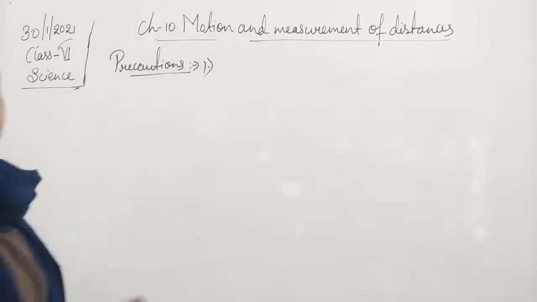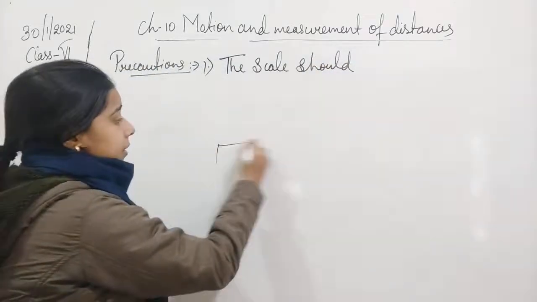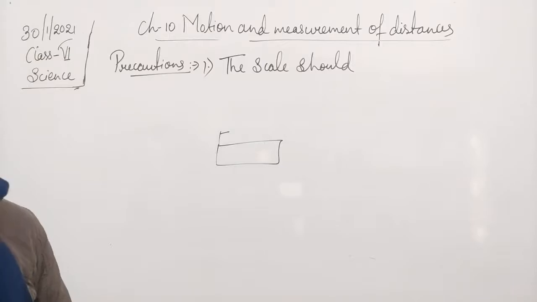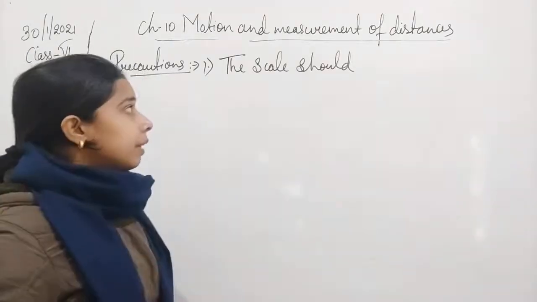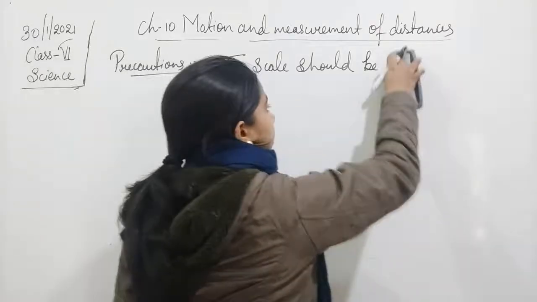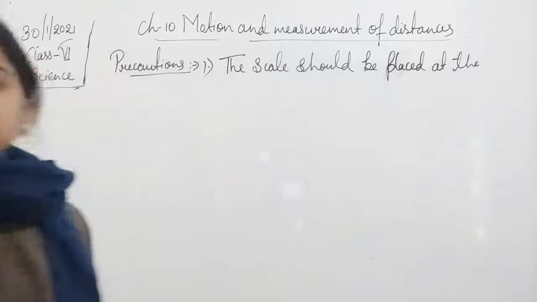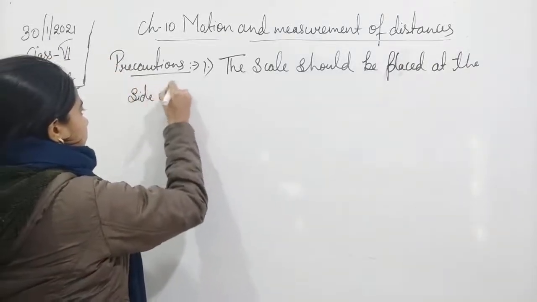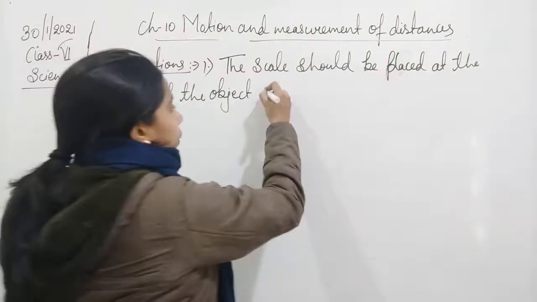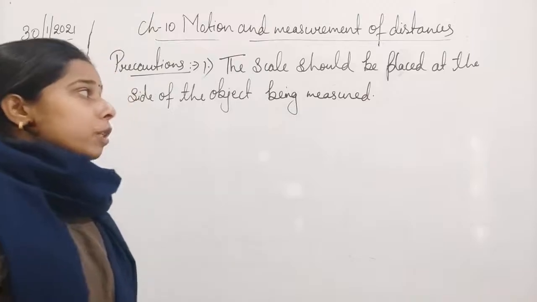So we can write that the scale should be placed at the side of the object which is to be measured. We will start from the right side, or any side, of the object.